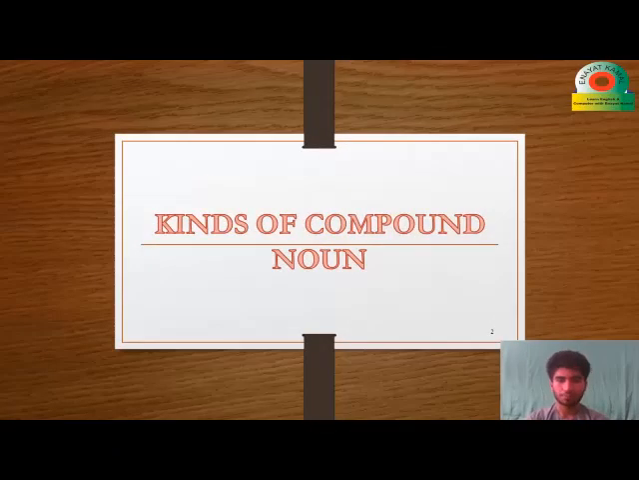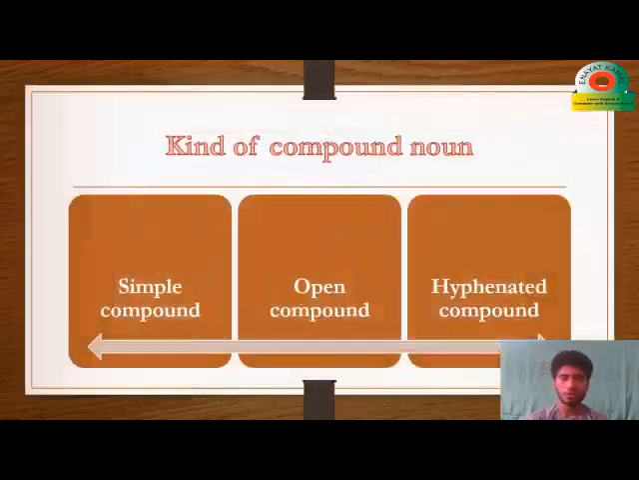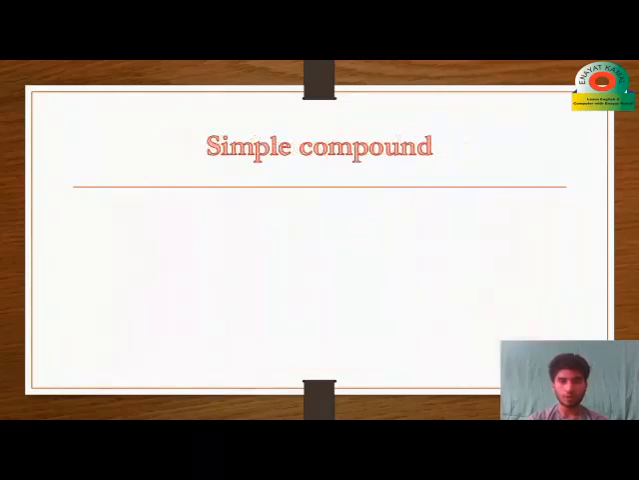So let's start. Today we will study the kinds of compound noun. We studied kinds of noun in the previous lecture, and there we studied compound noun. Compound noun has parts, and those parts are what I am going to teach you today. We have three kinds of compound noun. First, simple compound. Second, open compound. And the last one is hyphenated compound. These are easy parts, and they are so important. We have to know these parts if you want to learn, so be with me.